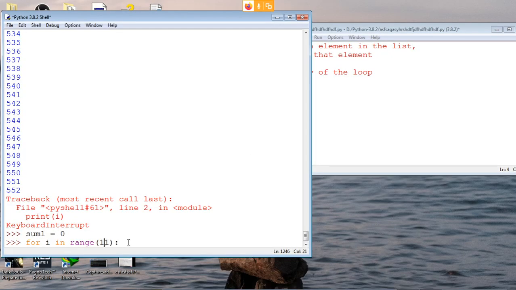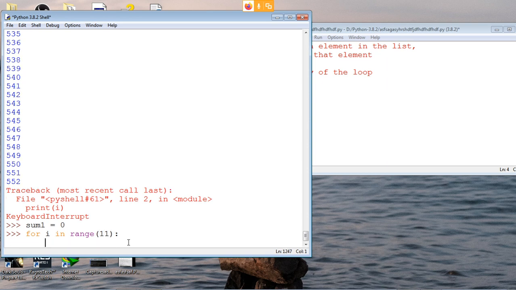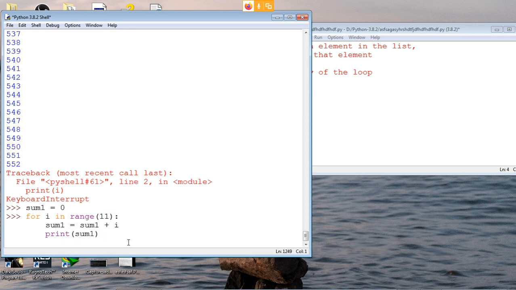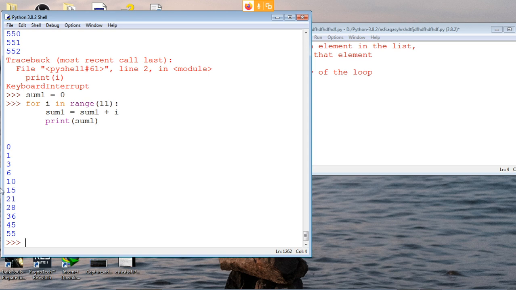So these are the first 10 numbers in our range, and what we can do is take this sum and add i to it. So sum1 plus equals i, or sum1 is equal to sum1 plus i. So i is going to get added to it, and let's also print the sum just to see what happens. Let's try this, and yeah, it works correctly.